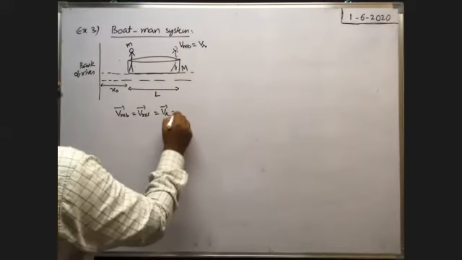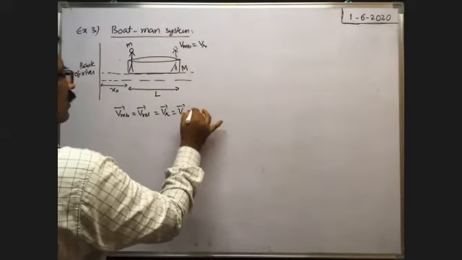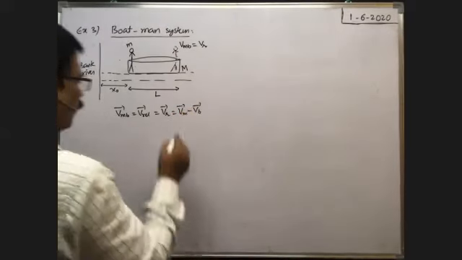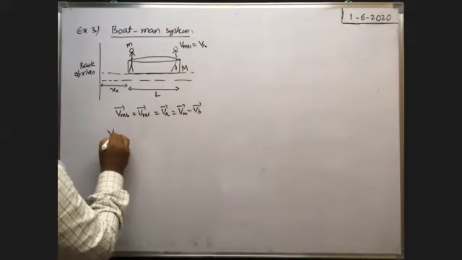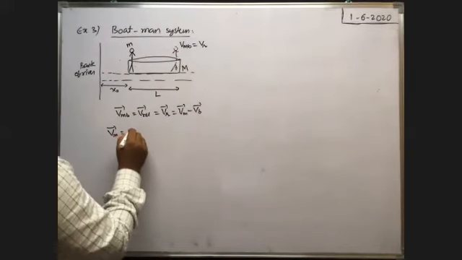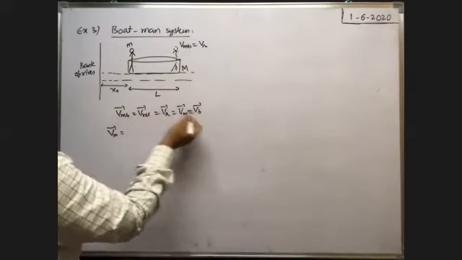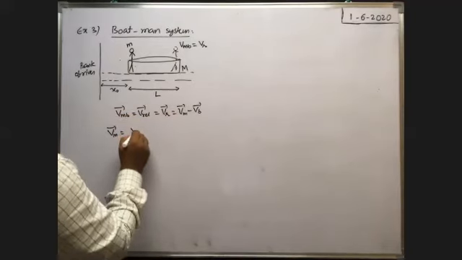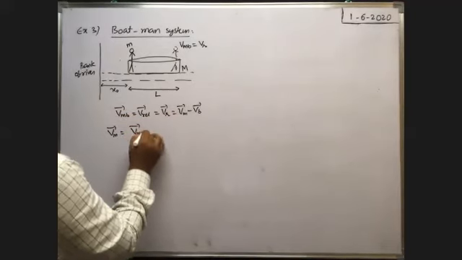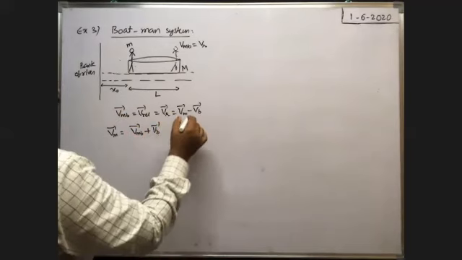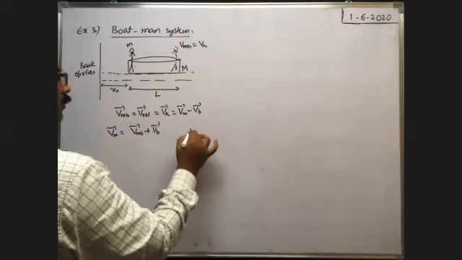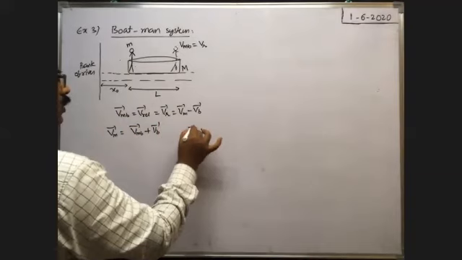So this can be written as velocity of the man minus velocity of the boat, no? Okay. From this, what is the velocity of the man? Velocity of the man, Vm bar, is equal to, we can write Vmb bar plus Vb bar, no? Vmb bar plus Vb bar. Because here they asked what is Vb. Here, velocity of the boat, Vb bar, is equal to question mark.